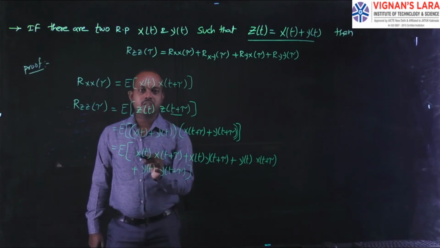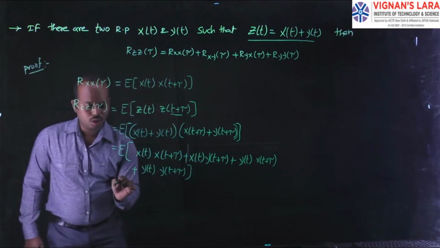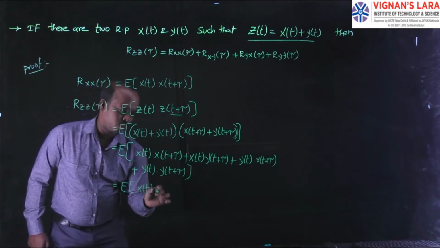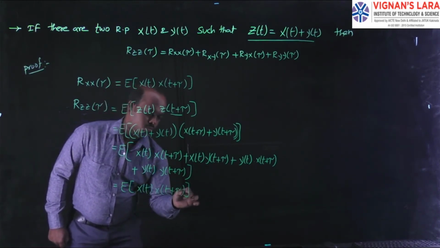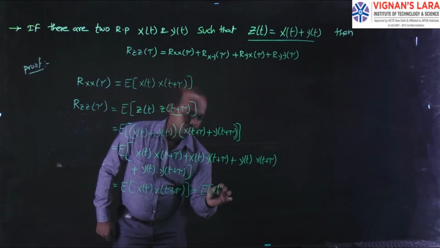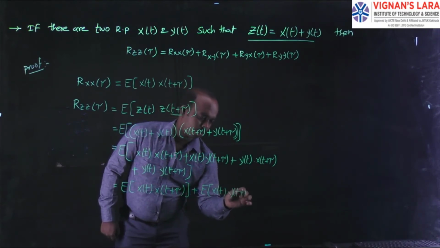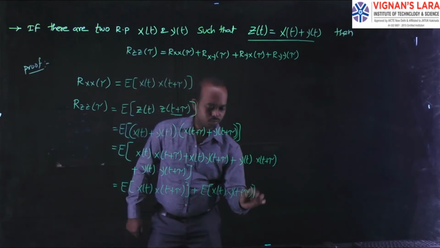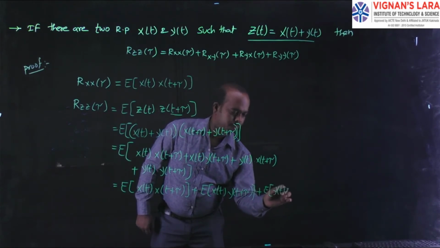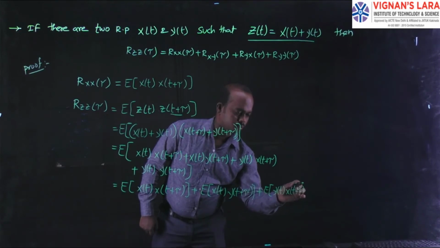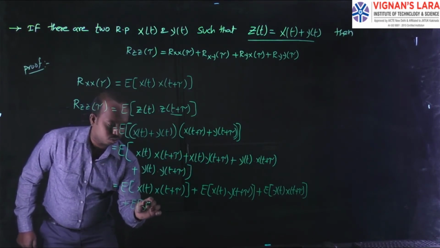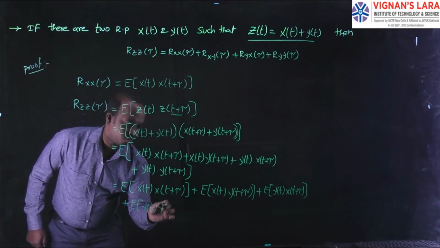Now we can apply the expectation on each and every individual term. The first term is the expectation of x of t into x of t plus tau, plus the expectation of x of t y of t plus tau, plus the expectation of y of t x of t plus tau, plus the expectation of y of t y of t plus tau.